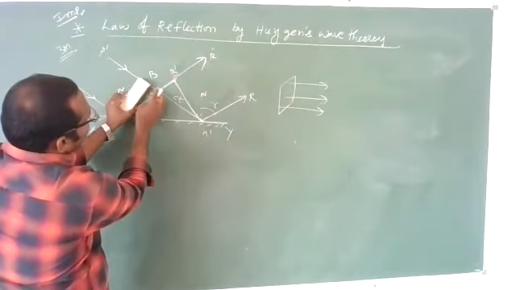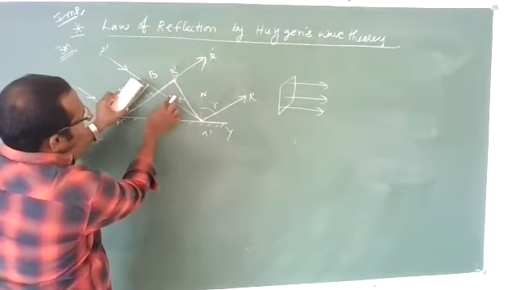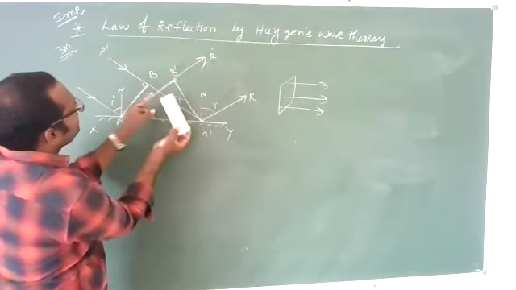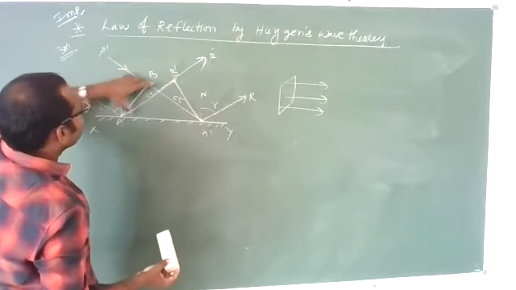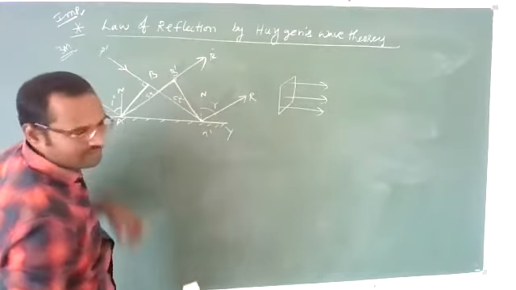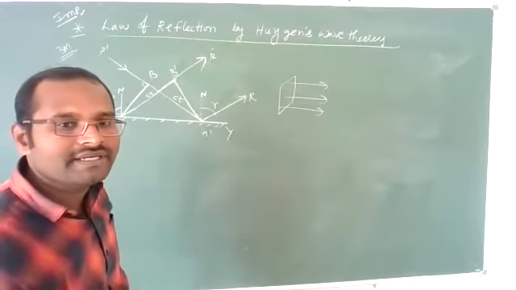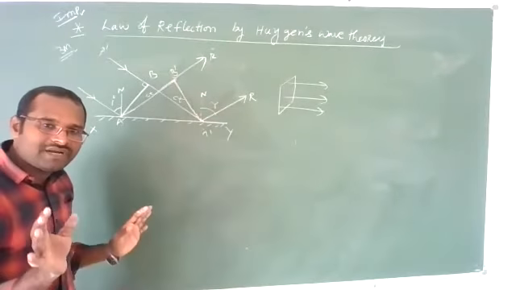Point B is traveling with the speed of light in a time t. How much distance will it travel? Point A also will travel the same distance. The distance A dash B dash is ct, as I am showing here. Is it okay? Whatever I have explained till now.